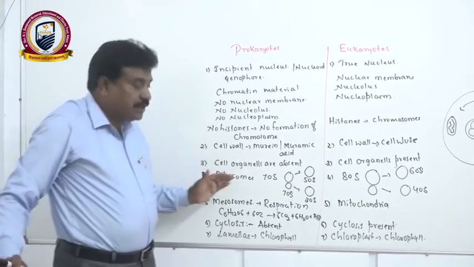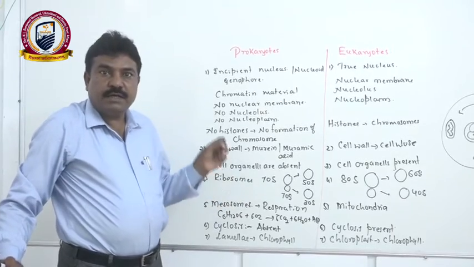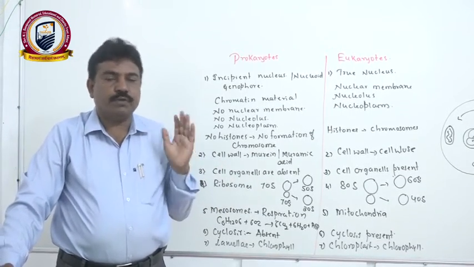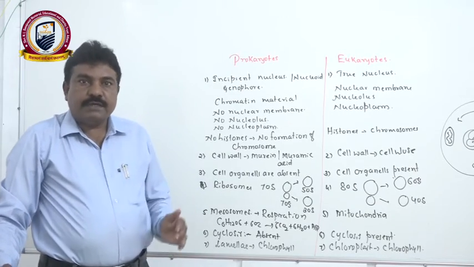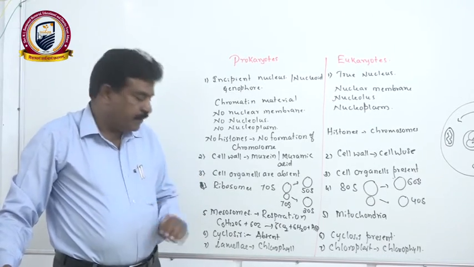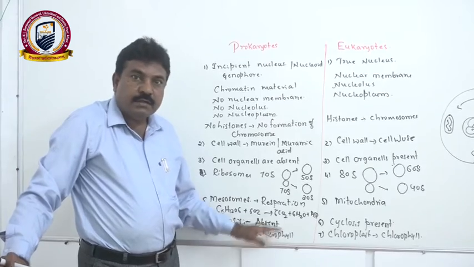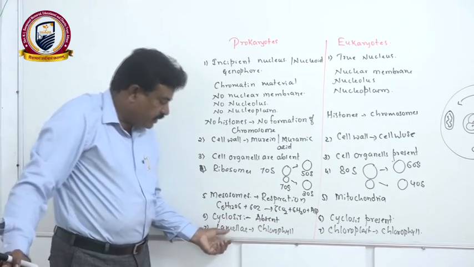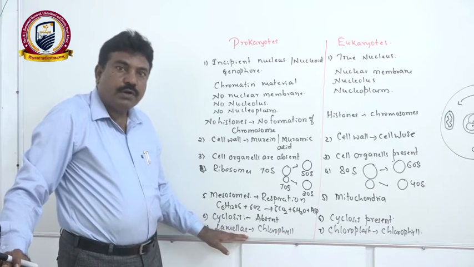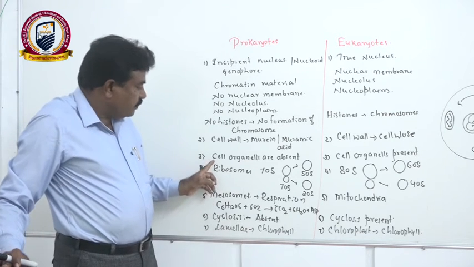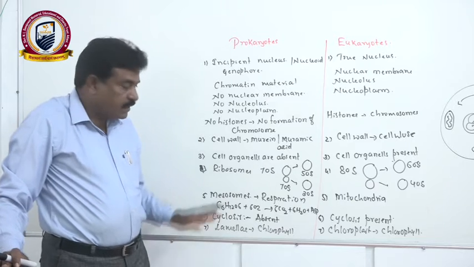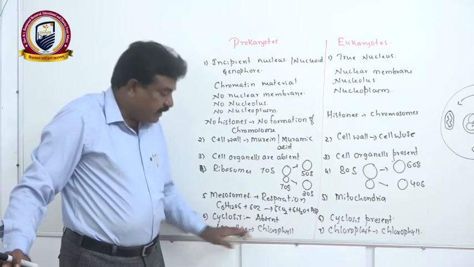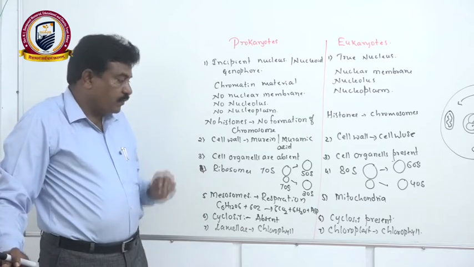There is a special group of bacteria as well as blue-green algae. They prepare their own food in the body by the photosynthesis process. For that, the main pigment, a green colored pigment, chlorophyll, is needed. That chlorophyll is attached to the thin membrane, the plasma membrane, that like structure, which we call lamellae. Because membrane-bound cell organelles are absent, there is no chance of the presence of chloroplast. For that reason, lamellae itself contains the chlorophyll molecule.